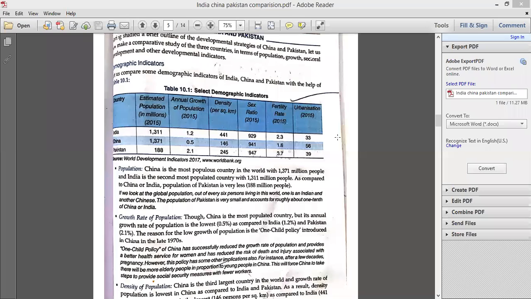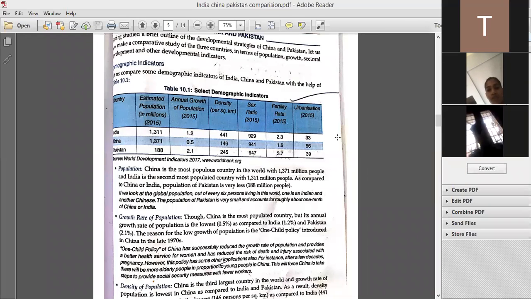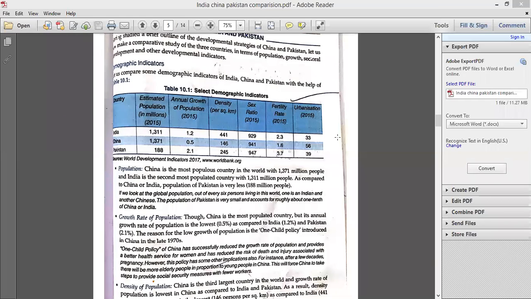So we'll simply say that Pakistan is having small area. That is why 9% area is urbanized. India is having more area than Pakistan, and we have only 3% area urbanized.